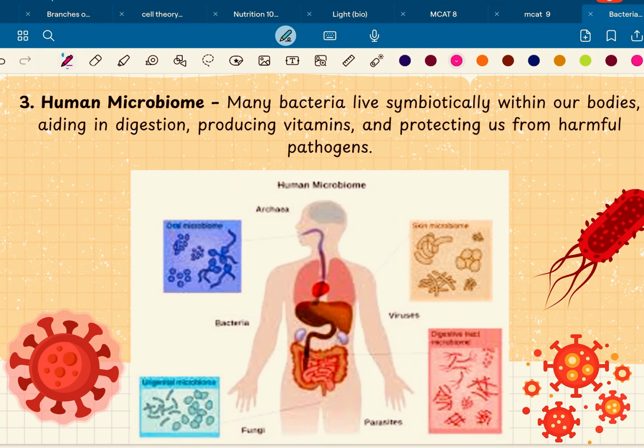Human microbiome. Many bacteria live symbiotically within our bodies, in our mouth, in our stomach, in our intestine, and these microorganisms or bacteria aid in digestion, produce vitamins and protect us from harmful pathogens. And those bacteria are called good bacteria.